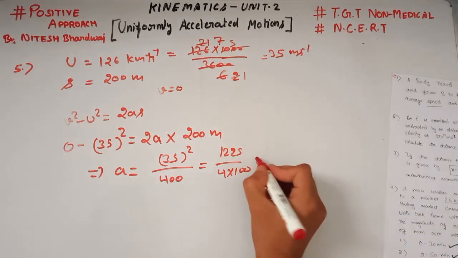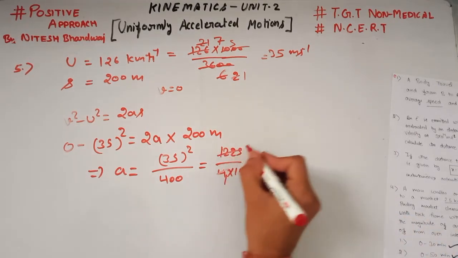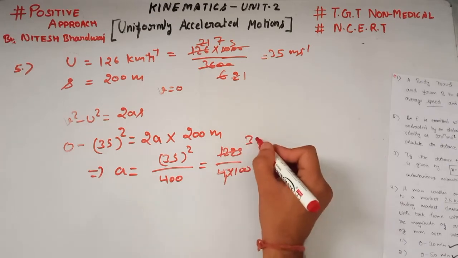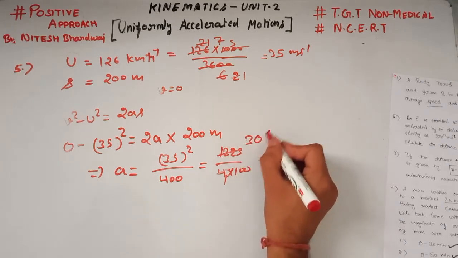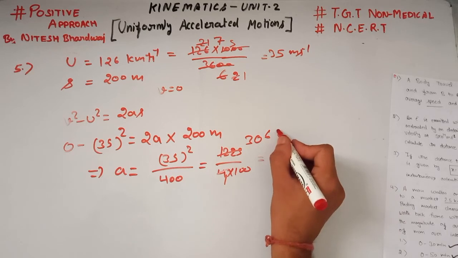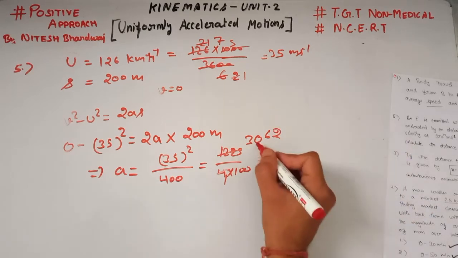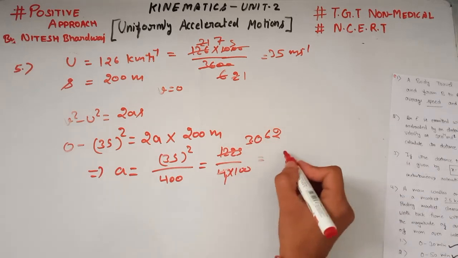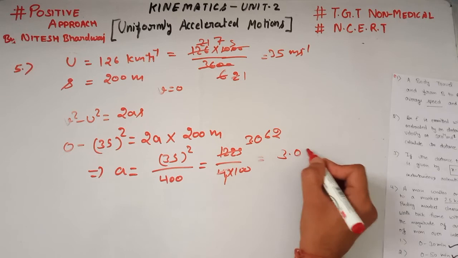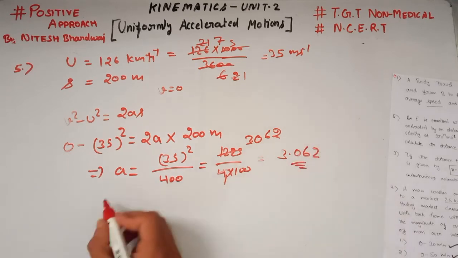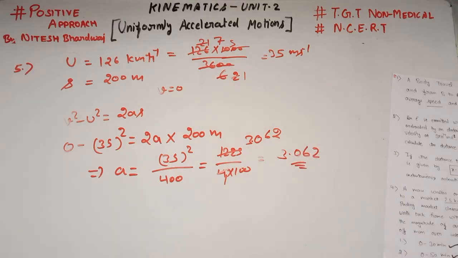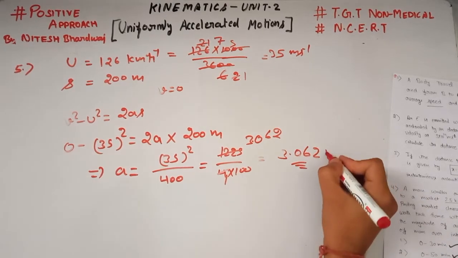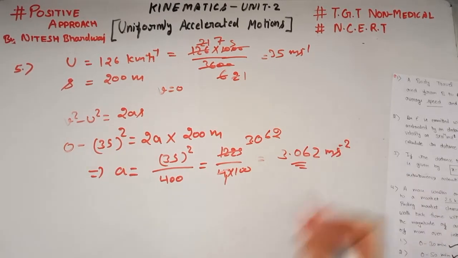Now dividing by 4: 4 3s are 12, 6 4s are 24, and so on. So we have this 3.062, which is equal to 3.062. This is the acceleration, and the unit of acceleration is meter per second square.